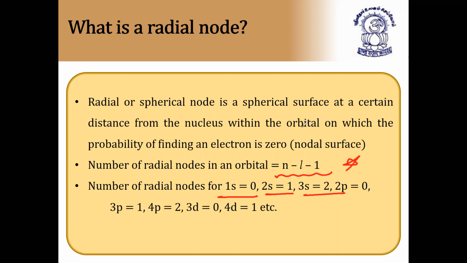For 2p also it is 0, because for 2p n value is equal to 2 and L value is equal to 1 for p orbital. So 2 minus 1 minus 1 becomes 0 again. So like that you will get the number of radial nodes. I hope this is clear. Next.